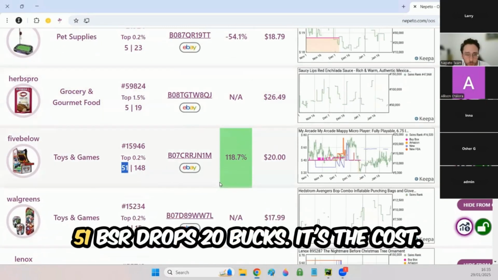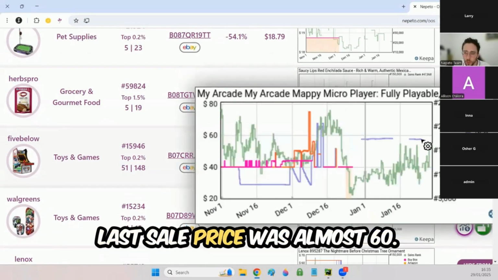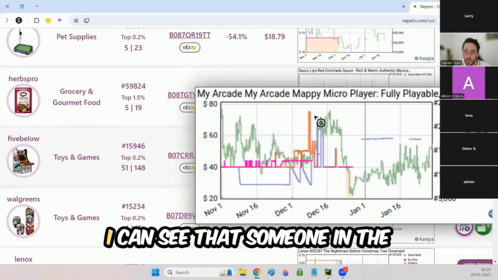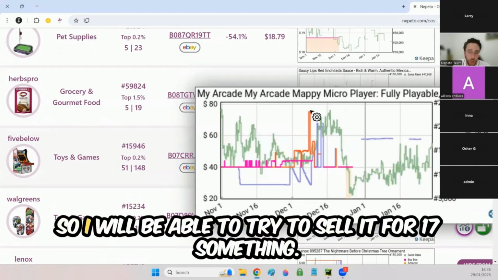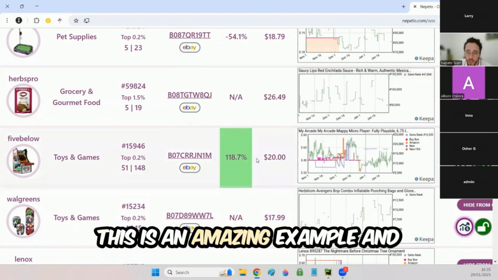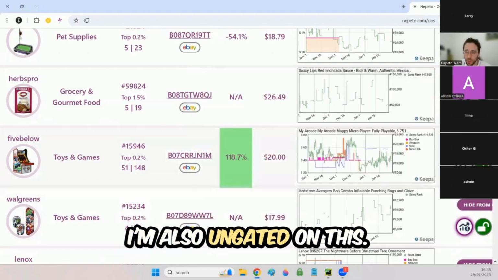There we go, 51 BSR drops, $20 is the cost. Last sell price was almost 60. I can see that someone in the past sold it for 17 something. So I will be able to try to sell it for 17 something. This is an amazing example. I'm also ungated on this.